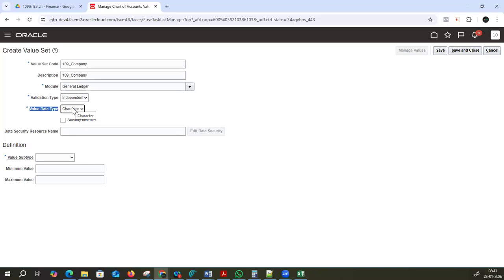These 2 points, make a note of it. I will come back. Fine. Let's go down to the definition. In the definition, value subtype: text format and maximum length.